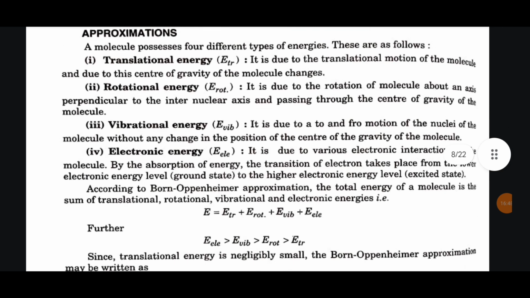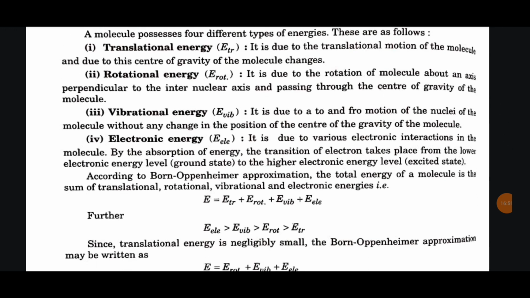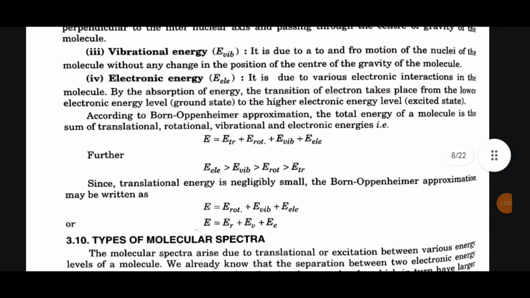Third, vibrational energy. It is due to to and fro motion of the nuclei of the molecule without any change in the position of the center of gravity of the molecule. Fourth, electronic energy. It is due to various electronic interactions in the molecule. By the absorption of energy, the transition of an electron takes place from a lower electronic energy level to a higher electronic energy level. According to Born-Oppenheimer approximation, the total energy of a molecule is the sum of translational, rotational, vibrational and electronic energies.